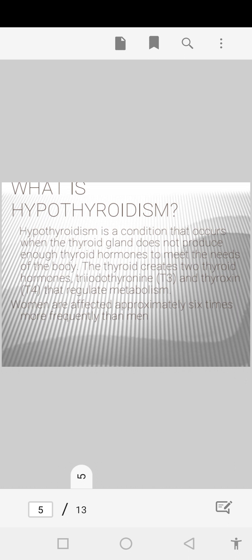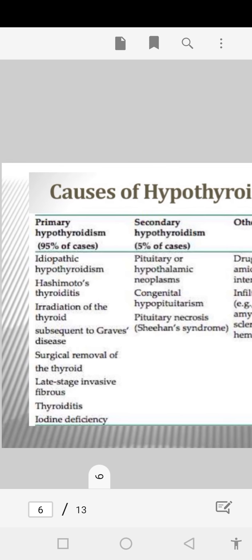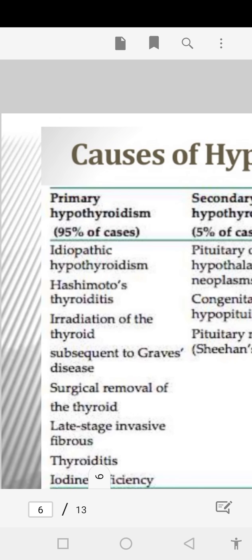Okay, hypothyroidism is a condition in which there is decreased secretion of T3 and T4 from the thyroid gland. There are different causes of hypothyroidism, like primary hypothyroidism, secondary hypothyroidism, and other causes. Primary hypothyroidism includes idiopathic hypothyroidism, Hashimoto thyroiditis, irradiation of the thyroid, or subsequent to